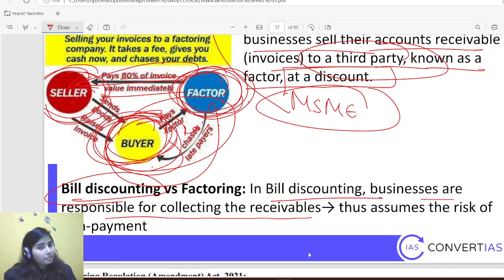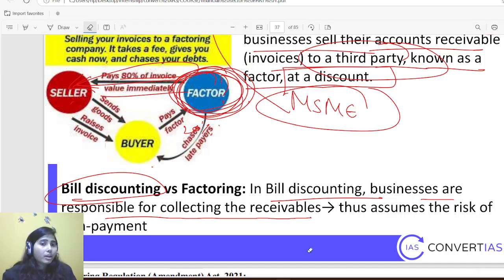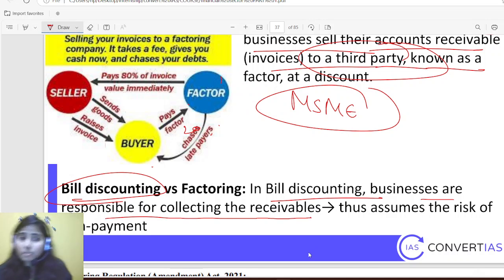But here the relationship will hold between the factor and the buyer. So if the buyer is not paying it back, the factoring institution cannot go to the seller and say this person is not paying, you pay me right now, because that seller has already sold that one to the factor.